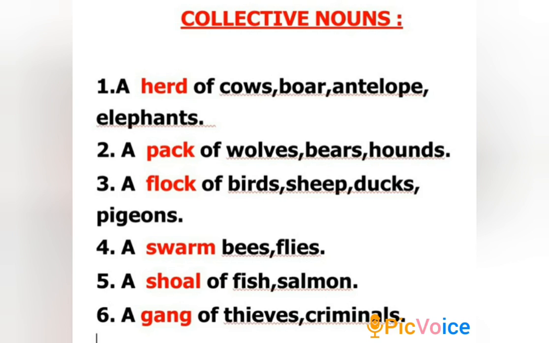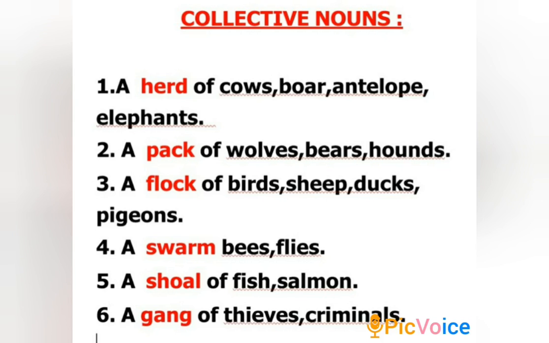We had already seen it, but the same collective noun herd can be used for boar, antelope and elephants. Now what is a boar? Boar means adavi pandi. A herd of cows or a herd of boar, a herd of antelope or a herd of elephants. A pack of wolves, this we had already seen.